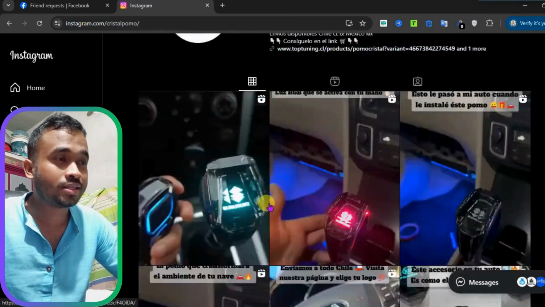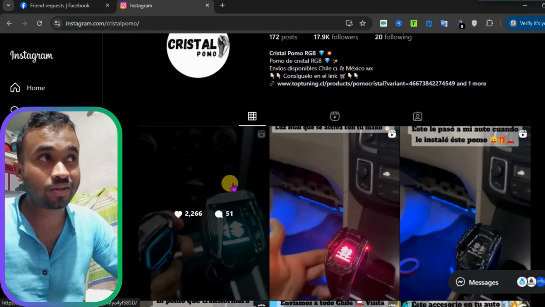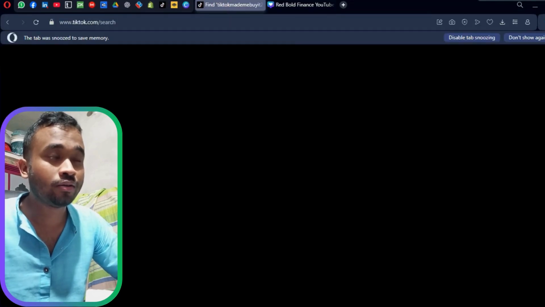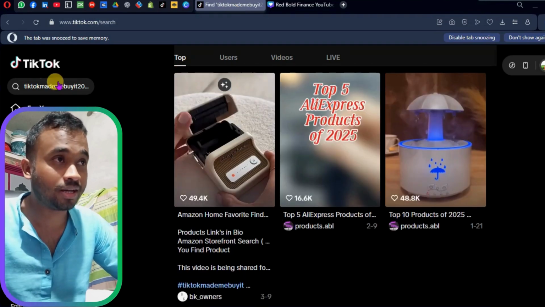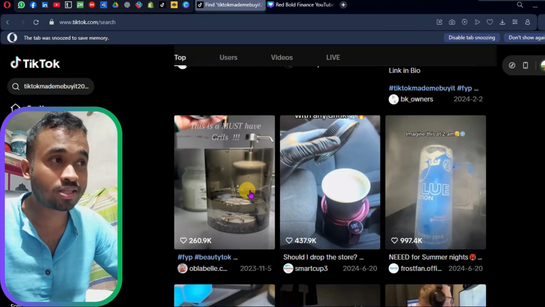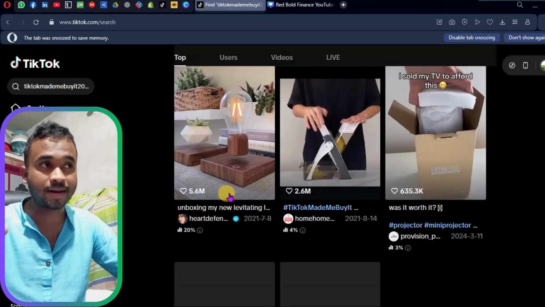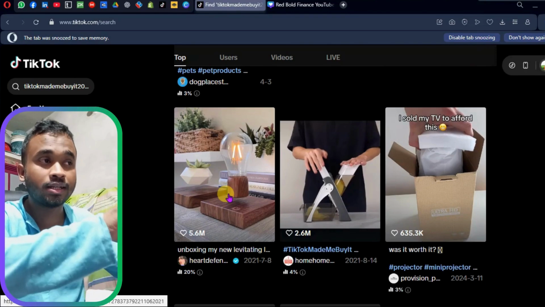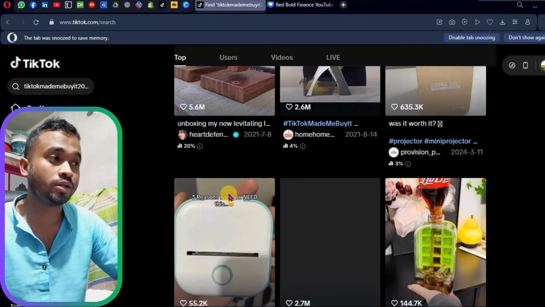So we will see if this product is selling right now on TikTok. We will go to TikTok and search for products like "TikTok made me buy it". You will search in here and you will see that this product is not selling on TikTok now. So here is an opportunity, a gap in the market. If you do this product's marketing only on TikTok, it will be a very huge opportunity.